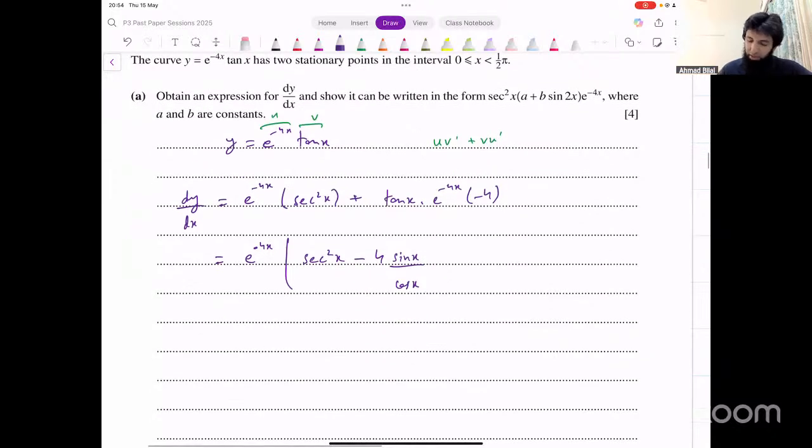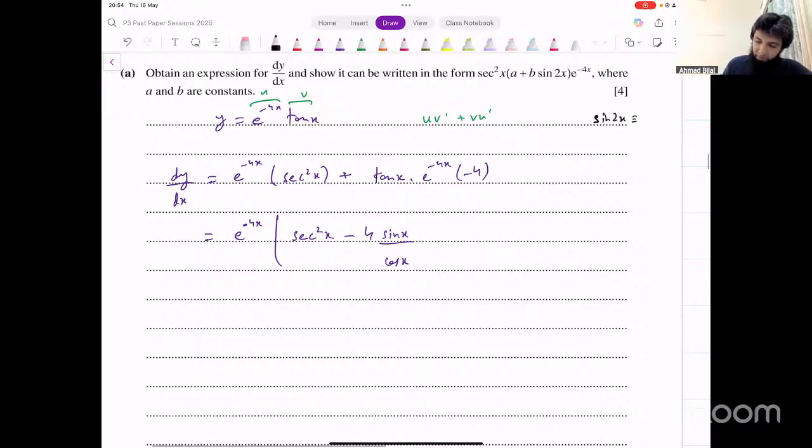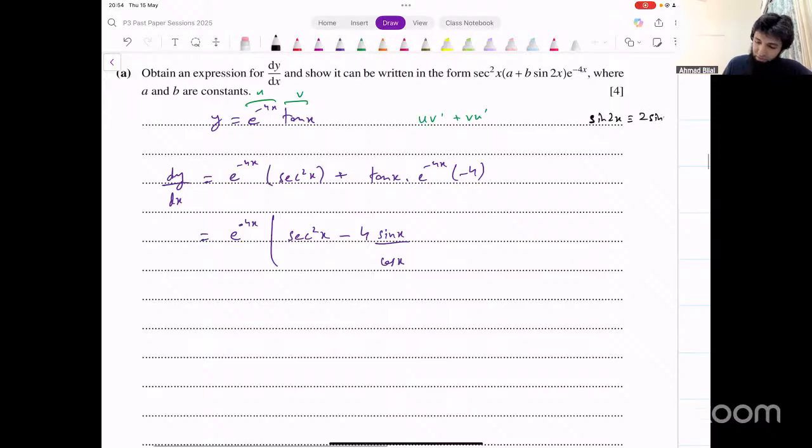That's okay. So now we want to get rid of tan from here. So one idea could be, why do we have a double angle here? Okay, so let me just work backwards a bit. Sine 2x has to come from 2 sine x cos x. So we want 2 sine x cos x appearing here somehow.